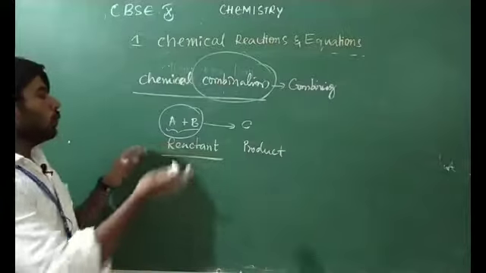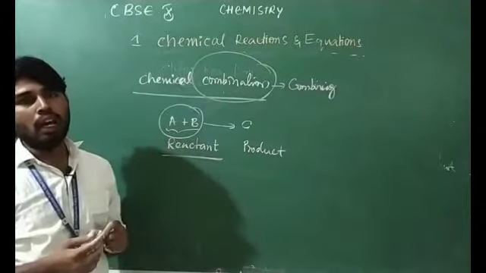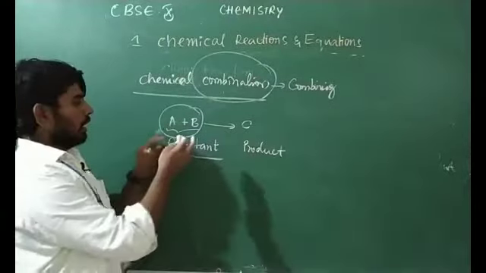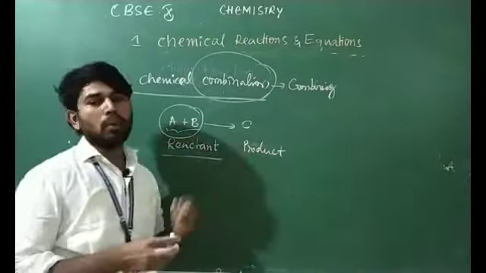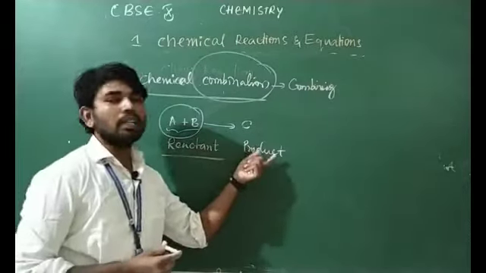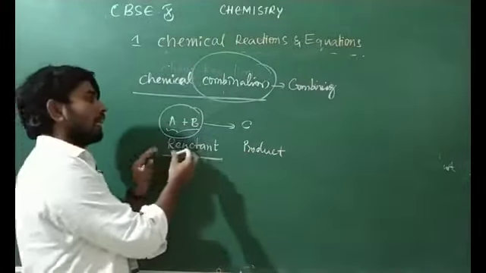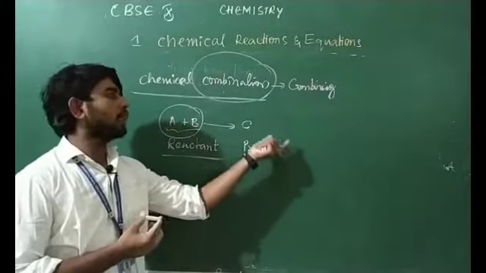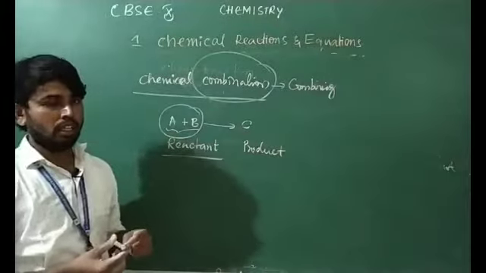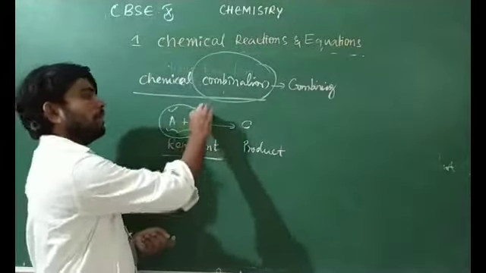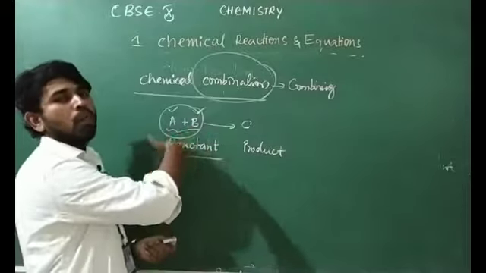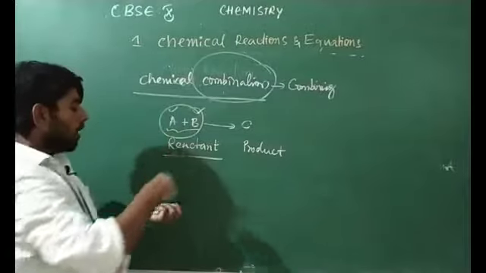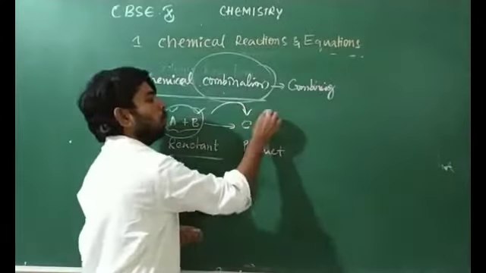Okay, what do you mean by the chemical combination reaction? In the sense, two or more reactants reacting with each other and forming a single product. How many products are there? A single product. Two or more reactants reacting to form a single new substance is said to be a chemical combination reaction. Here how many reactants are there? A and B, two are there. It may be two or more than two. They react, and how many substances are they forming? They are forming only one product.